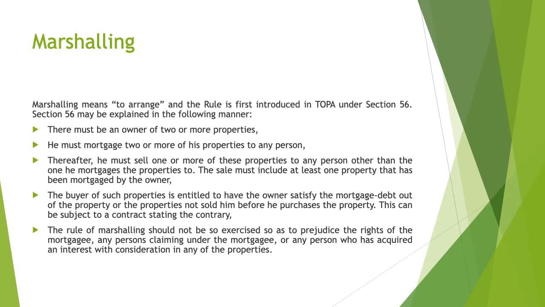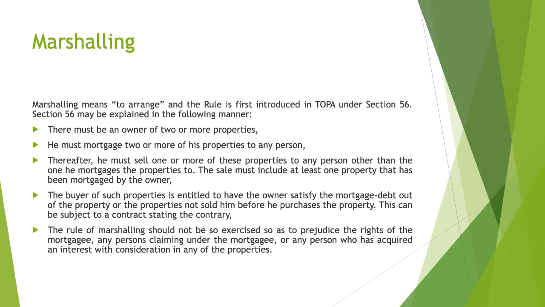The first point is that there must be an owner of two or more properties. Second, he must mortgage two or more of his properties to any person. Third, thereafter he must sell one or more of these properties to any person other than the one he mortgaged the property to. The sale must include at least one property that has been mortgaged by the owner.